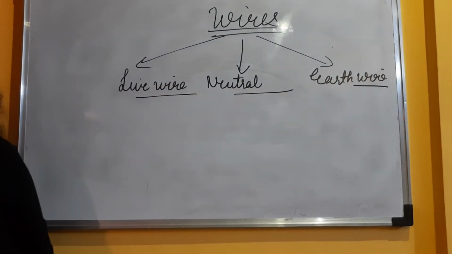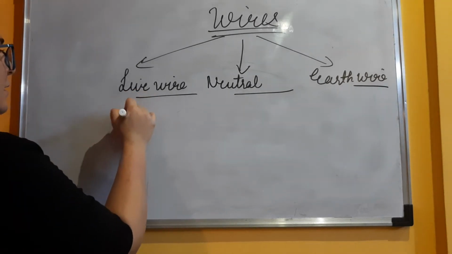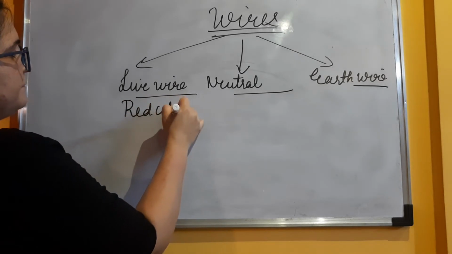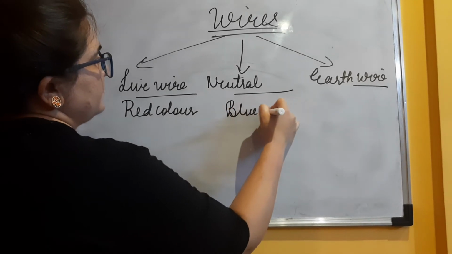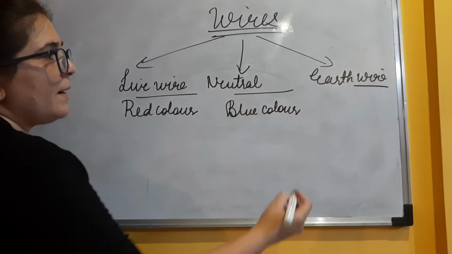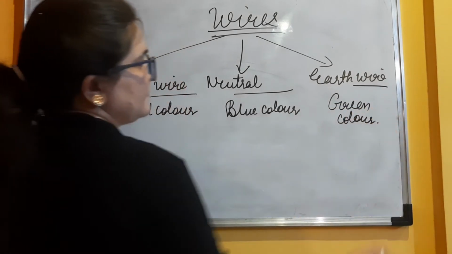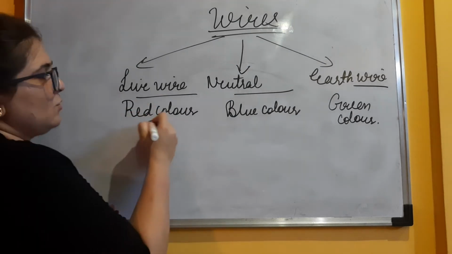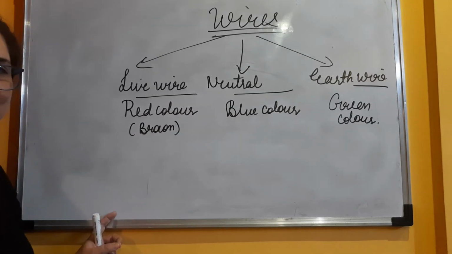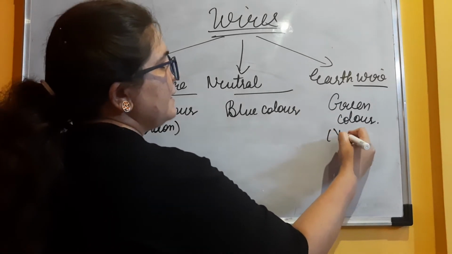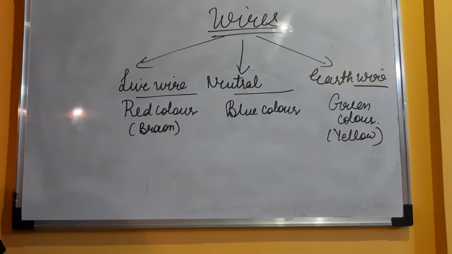Okay. So talking about the live wire, it is of red color. Neutral wire is of blue color, and earth wire is of green color. Now live wire nowadays is also available in brown color. Neutral is in blue only, but earth wire is also available in yellow color. So this is what we have to remember about the colors of these 3 different wires.